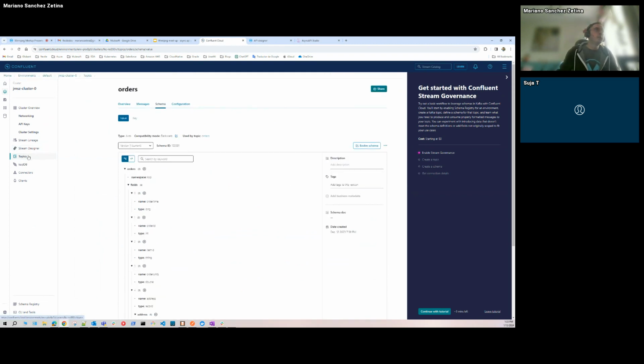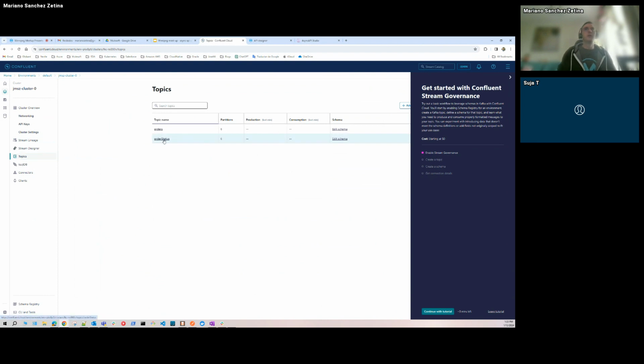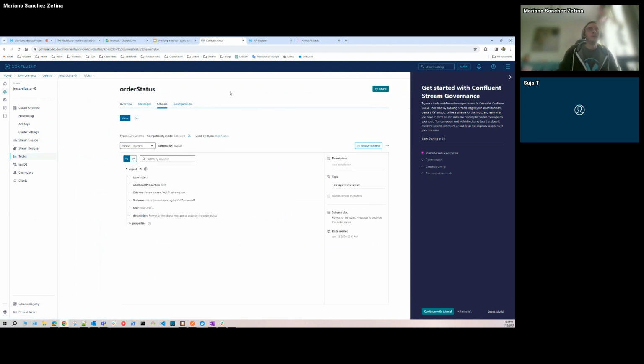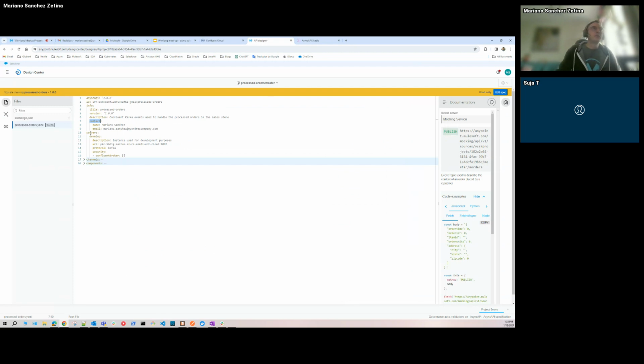And in my other topic, that is called order status, I have only two fields, that is the order ID and the order status, okay? So I will describe this in AsyncAPI using the AsyncAPI specification. Okay, so the first one is the server.